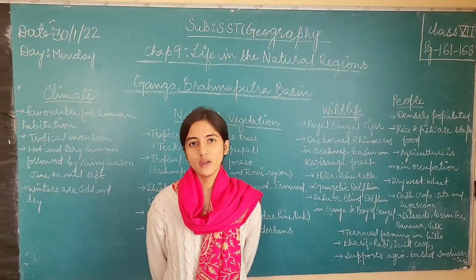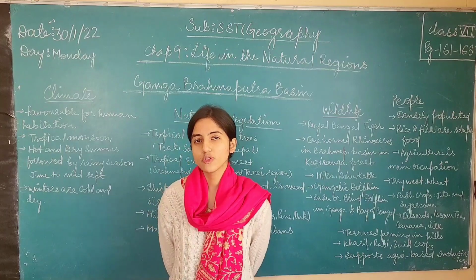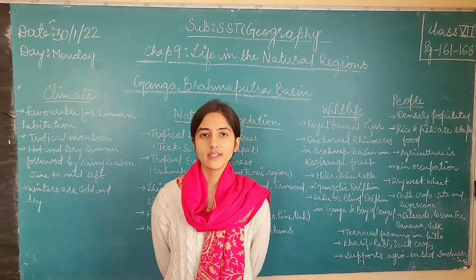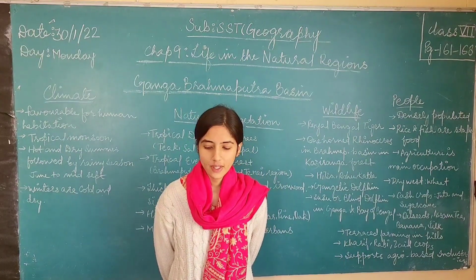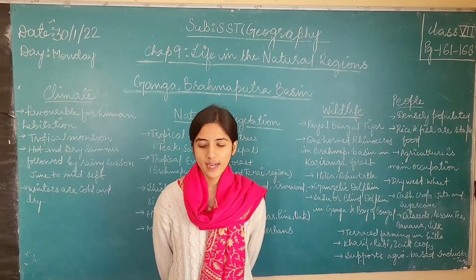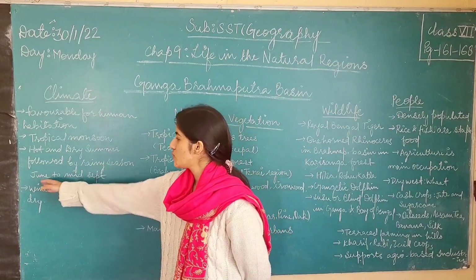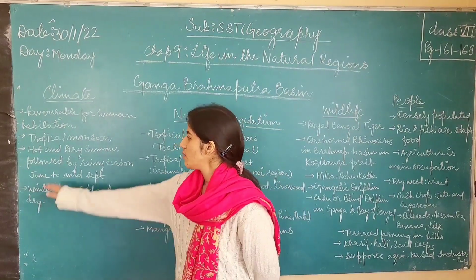India has a tropical monsoon type of climate because India is also in the tropical belt. That is why it also has the tropical monsoon type of climate. This type of climate is also there in the Ganga-Brahmaputra basin. India has also a similar type of climate. This type of climate has the rainy season, which starts from June to mid-September.